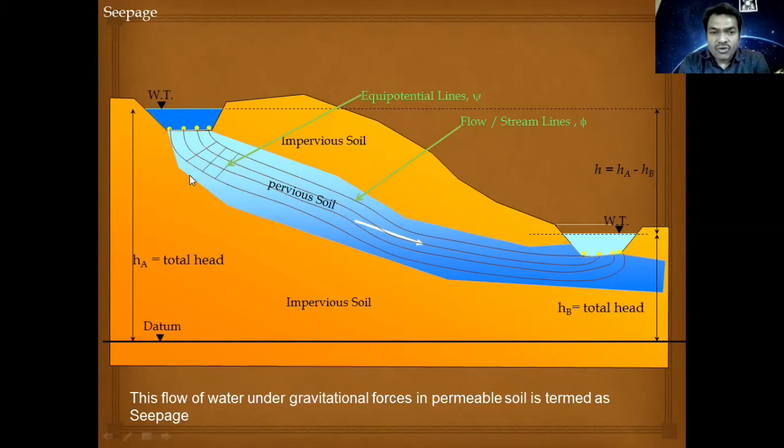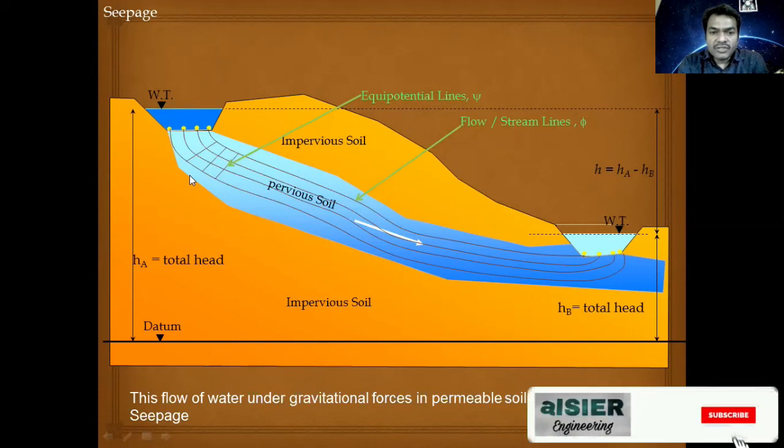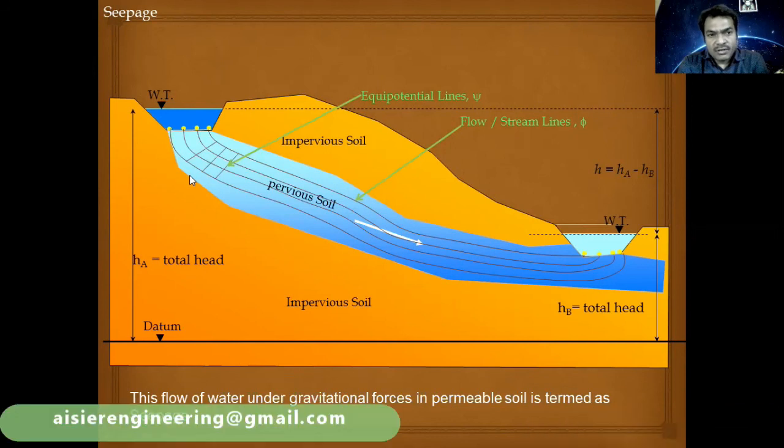That diagram is called a flow net. We'll further explore it when we take it in detail, but as of now this is the form of representation of the seepage phenomenon, and we call it a flow net.